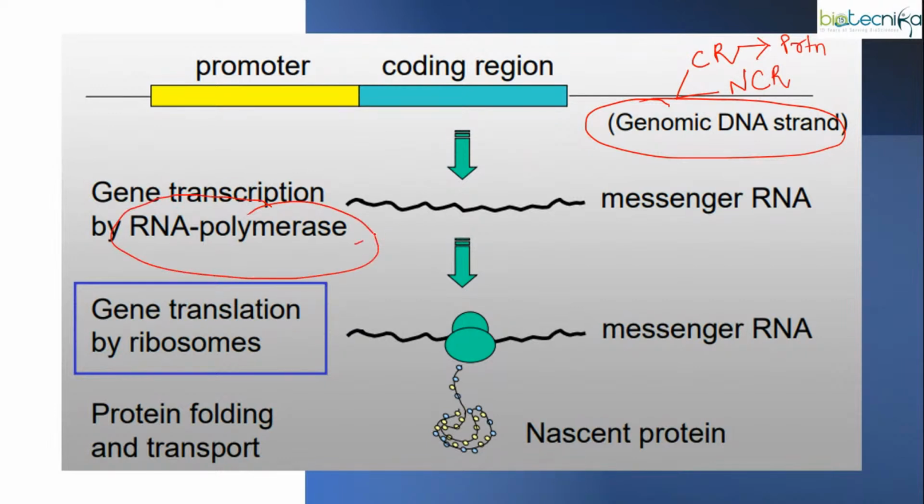With the help of this polymerase, you get your messenger RNA. When ribosomes are recruited onto this messenger RNA, you get a nascent protein. This protein undergoes proper folding and is ready to be imported to different organelles, because we have a variety of proteins and a number of organelles. Depending upon the necessity, the proteins will be moved to different organelles.